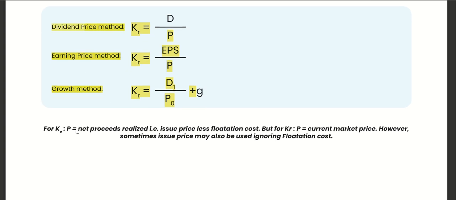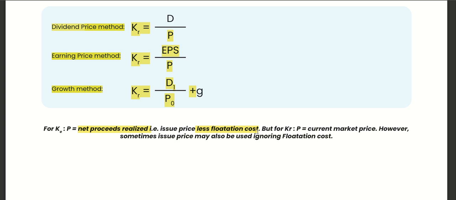For KE, P equals net proceeds realized: issue price minus flotation cost. So when we calculate for equity, we always deduct flotation cost from net proceeds. But for KR, we don't deduct flotation cost because we are not issuing anything.